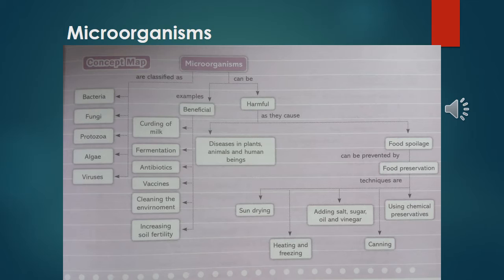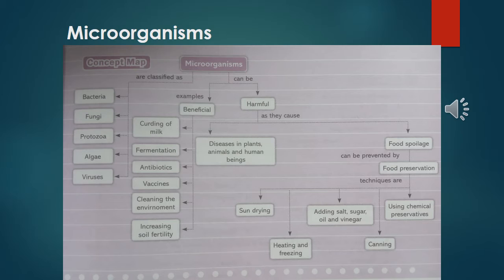And they are very beneficial also, and very harmful also. Some diseases in plants, some diseases in animals and human beings also, are because of these microorganisms. And on the beneficial side, from bacteria we can prepare curd from milk, and through the fermentation process we can prepare alcohol. Antibiotics are medicines which always fight with bacteria. These also can be prepared.